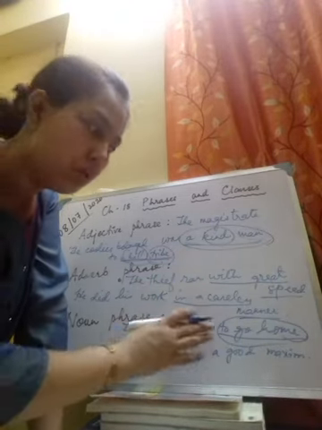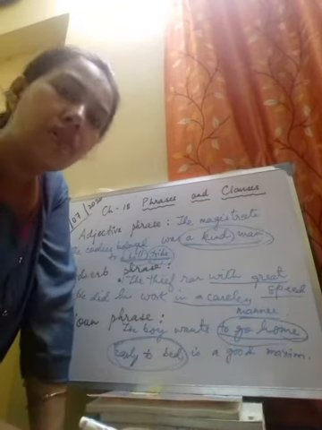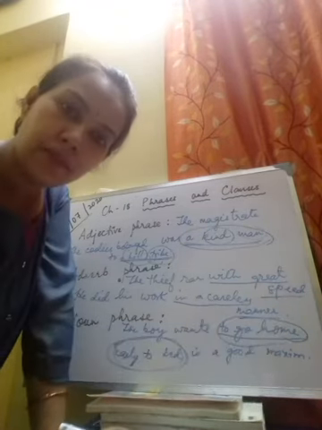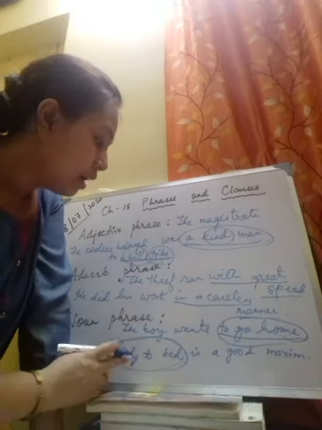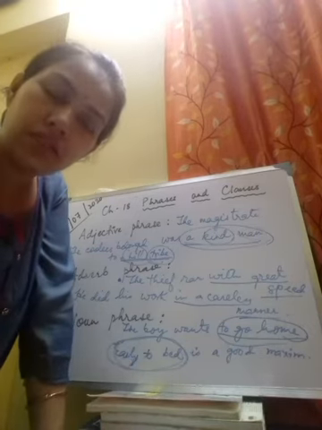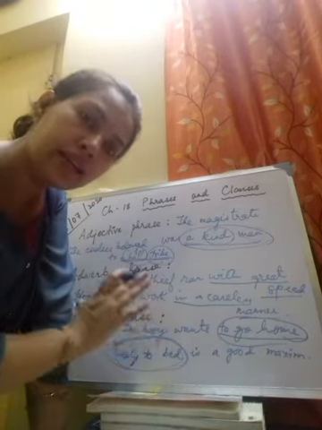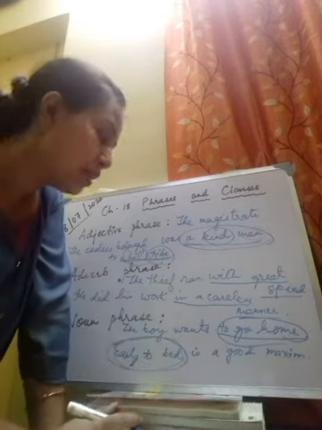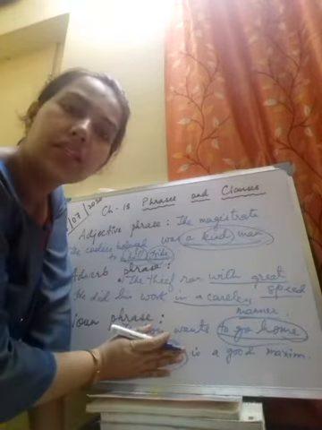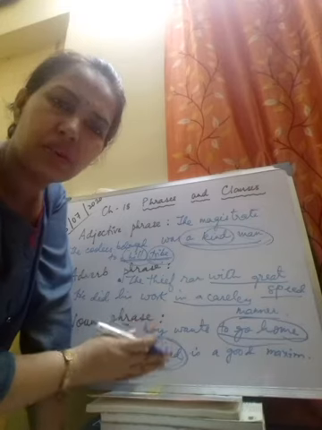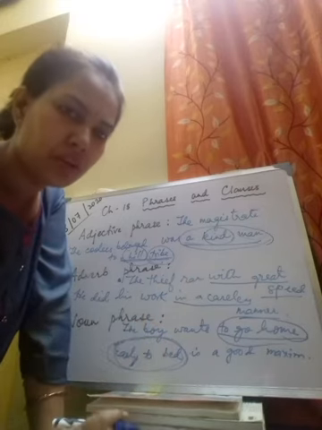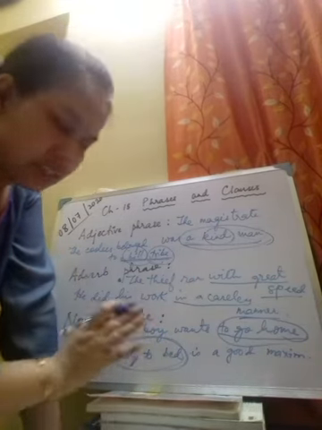When we ask a question with what, we get the answer to the noun phrase. Or when we replace the noun phrase with something, also we get the answer. Early to bed is a good maxim. What is a good maxim? Early to bed. Again, that clearly tells us this is the noun phrase. Or something is a good maxim. Here, in fact, questioning with what is more appropriate than replacing this with something.